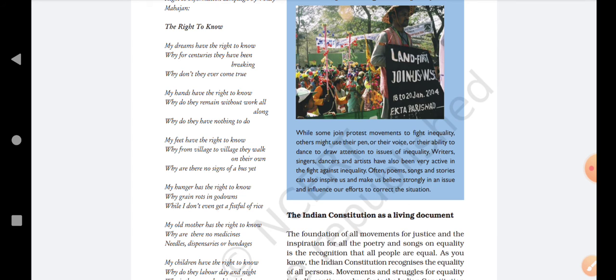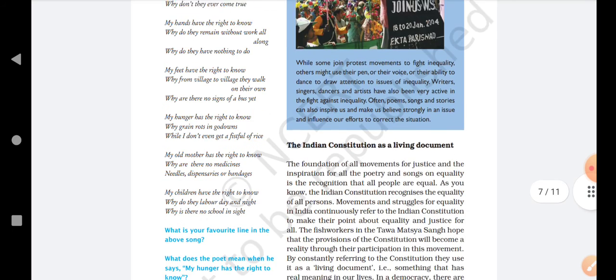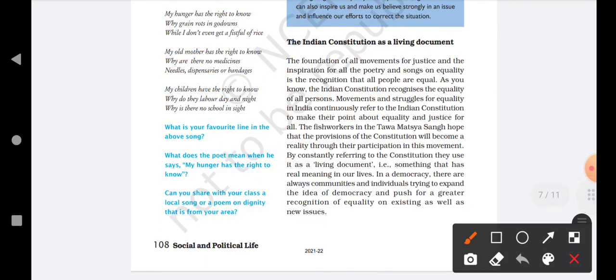Okay, now the last topic is the Indian Constitution as a living document. So the last topic is that our Indian Constitution is a living document. Now what is the meaning of living document? Living document means that our constitution is that type of constitution that we can change and we can amend again. If there is something which is not good, or we want to change it in a different way, we want to modify it, we can do that and we can amend it again. So that's why the Indian Constitution is known as a living document.